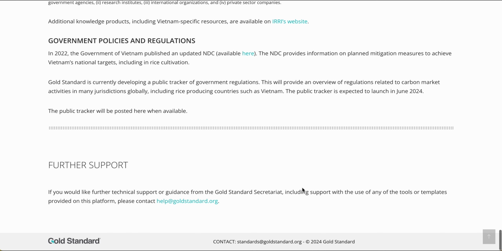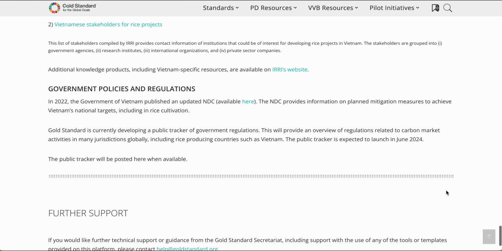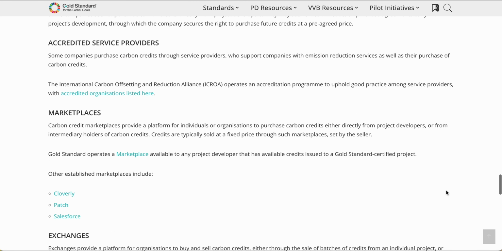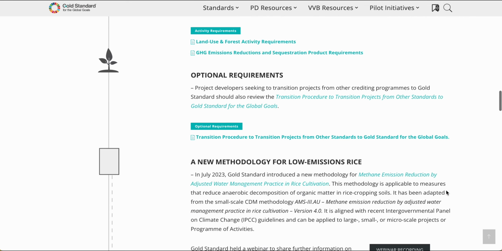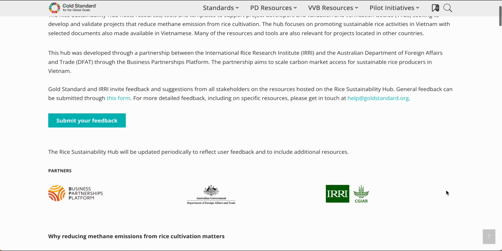Following the launch of the Rice Sustainability Hub, Gold Standard and IRRI will undertake a period of user testing. We expect the Hub to continue to evolve over the course of 2024 in response to this testing, with new resources added to support stakeholders.